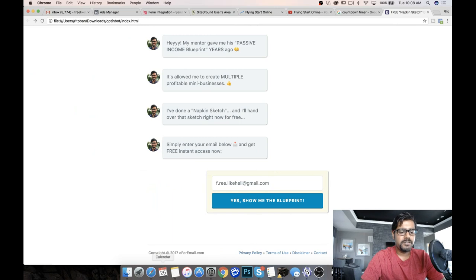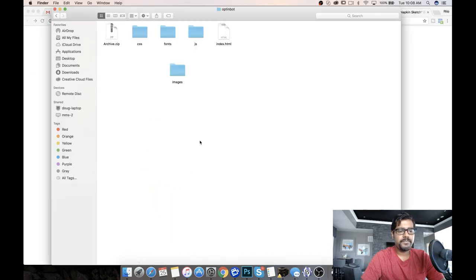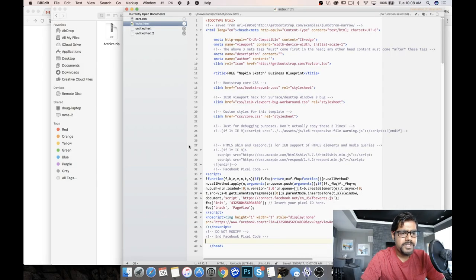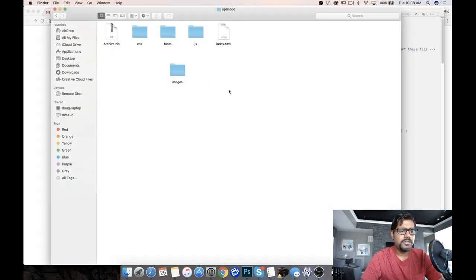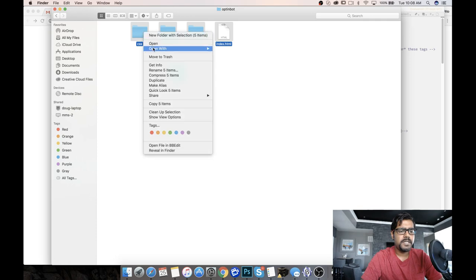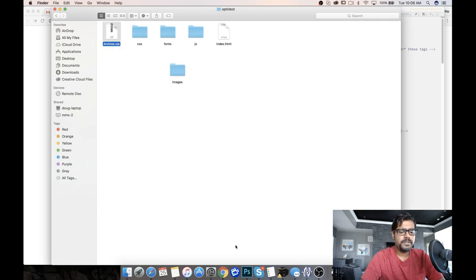So all I have to do is just quickly zip up all these files. Have I saved the page with this? All right, I have saved the page. So all I'm going to do is quickly zip up these files. I'm going to delete this one. This was one I set up for the demo. I'm going to compress these items.